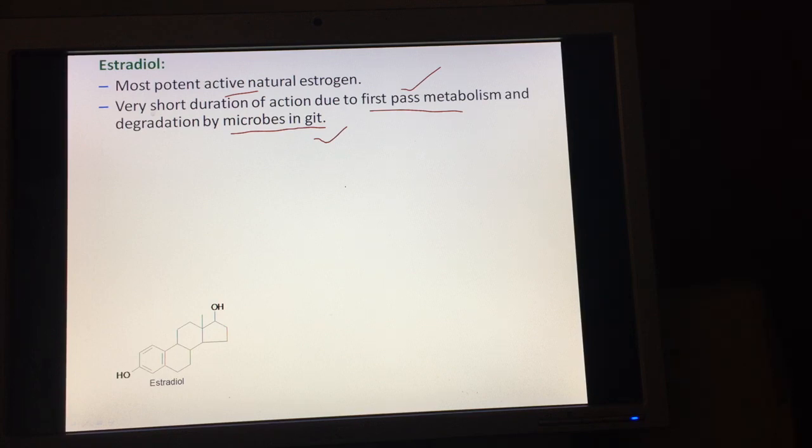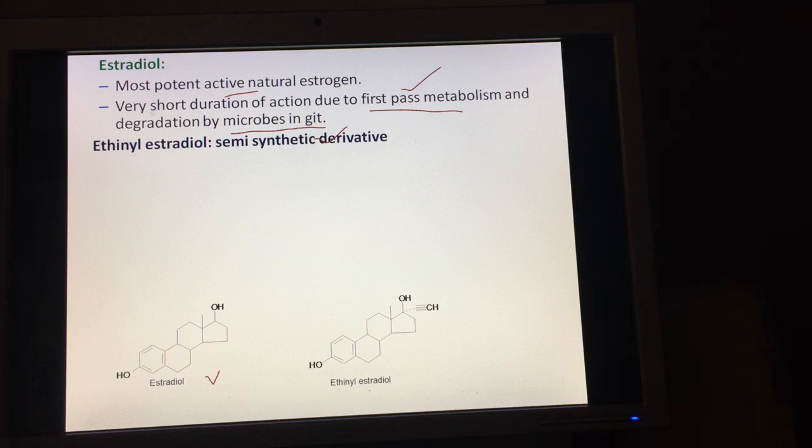So chemical modifications onto the structure of estradiol are done so as to increase the duration of action and form orally active derivatives. Now ethinyl estradiol is a semi-synthetic derivative, and this is its chemical structure. We have attached an ethinyl group, an alkynyl group, at the 17th position via the alpha configuration, so the compound becomes ethinyl estradiol.